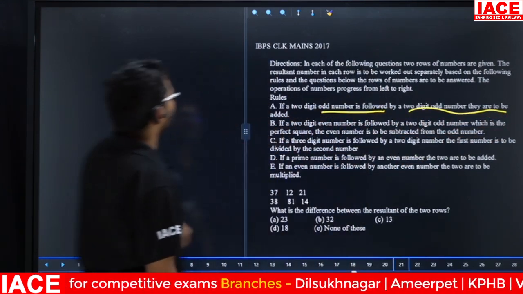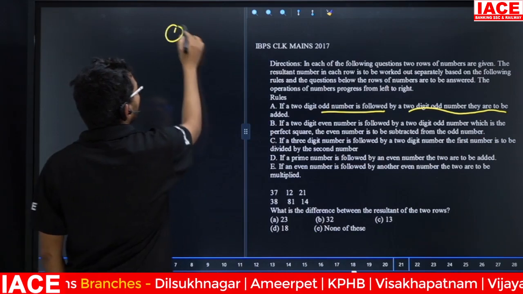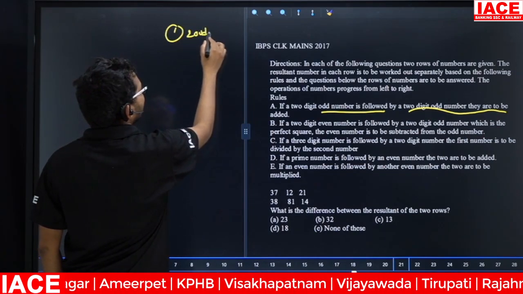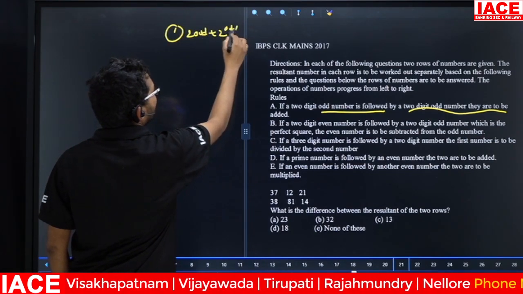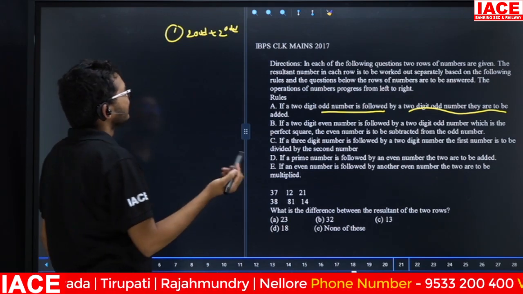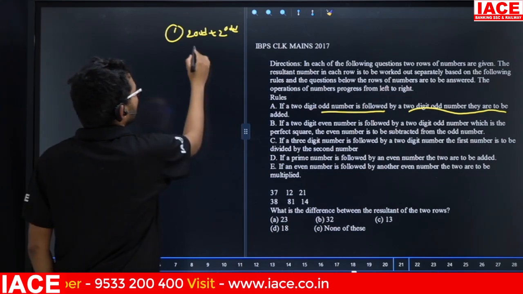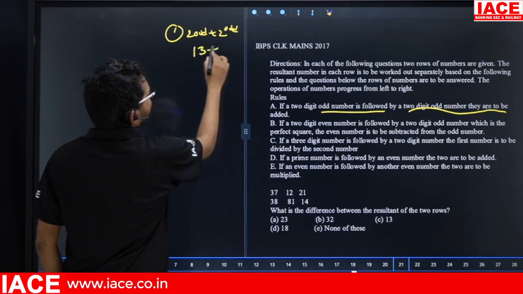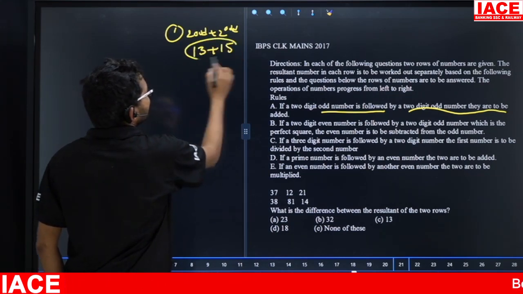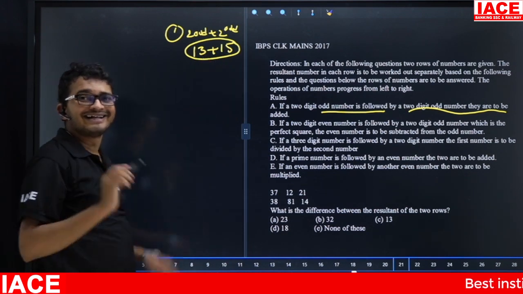they are to be added. See here, condition number 1 is what? A 2-digit odd number is followed by a 2-digit odd number, they are to be added. Friends, the example is a 2-digit odd number followed by a 2-digit odd number. Suppose, take here 13, next one here 15. A 2-digit odd is followed by a 2-digit odd, they are to be added.